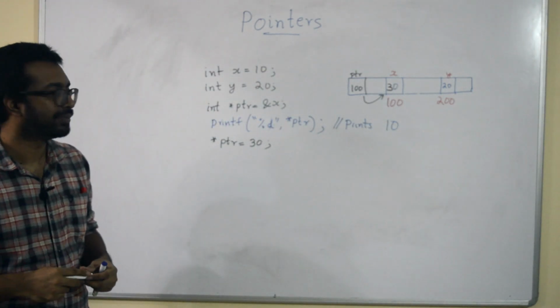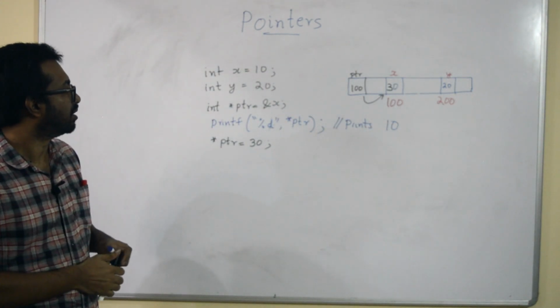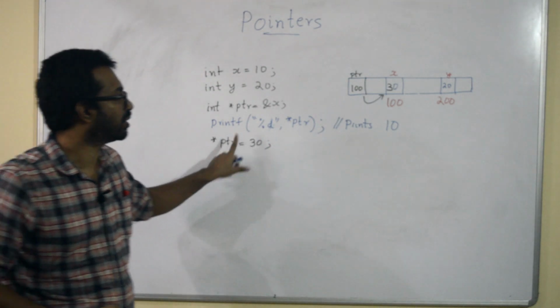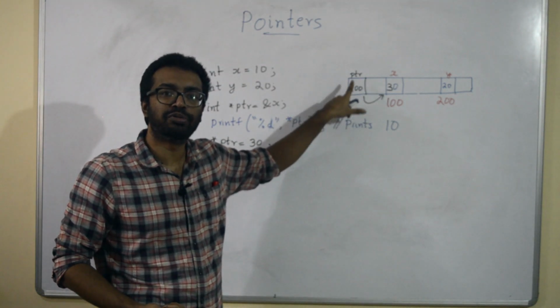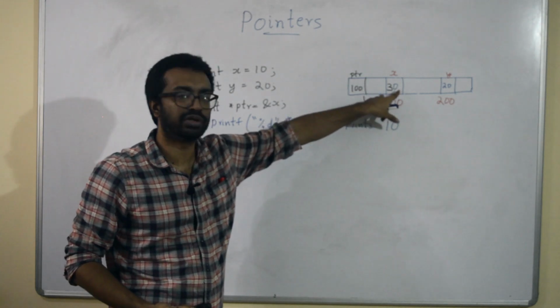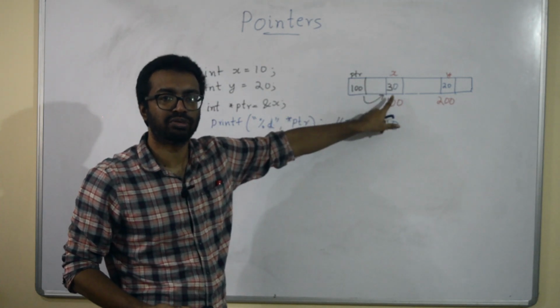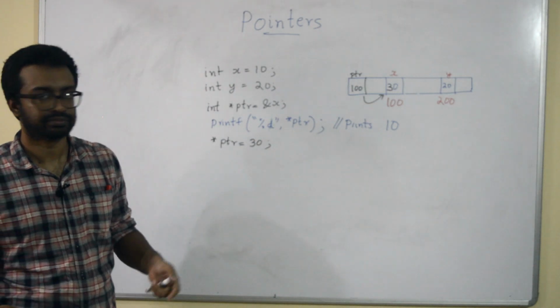When you have this, you go to the location which is pointed to by the pointer. So ptr points to location 100, so go to memory location 100 and change its value to 30.